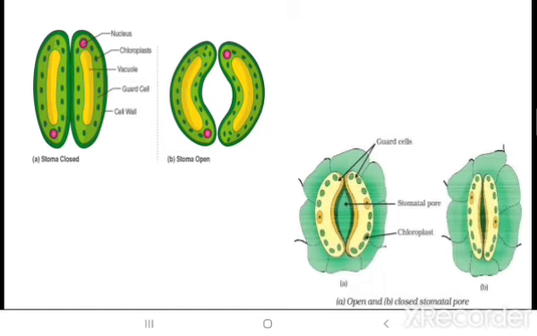Similarly, in the leaf also, when the water content is more in the plant, the stomatal openings become turgid, there is tightness, and at that time the stomata pores open and diffuse the extra water from the plant to the environment by the process of transpiration.